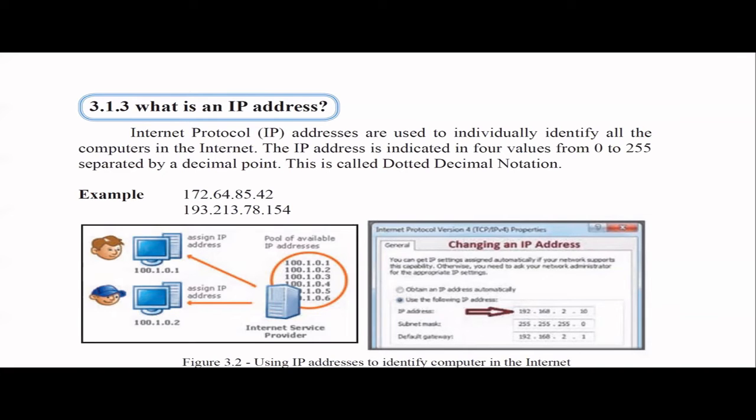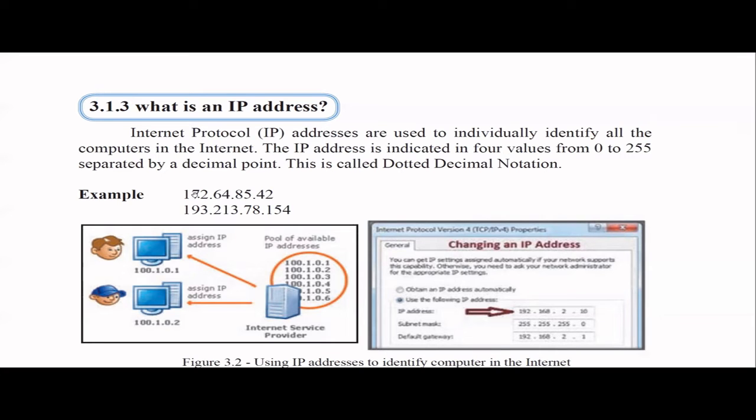Similar to that, each computer in the internet is uniquely identified by the IP address. IP addresses have this format, which we call dotted decimal notation. These are decimal numbers. We have 4 decimal numbers separated with a decimal point. For example, this is 172. Here you can have a number from 0 to 255. For example, you can have 200, 4, 5, 15, 16, like that. Any value can be here.